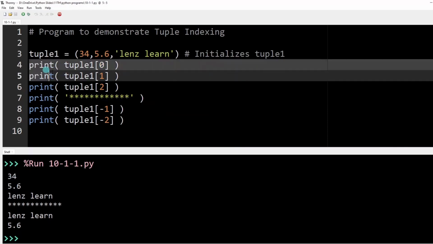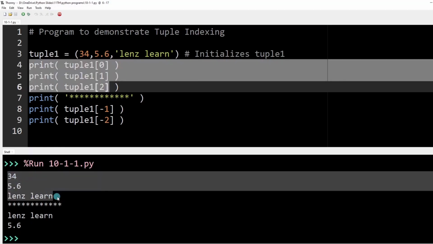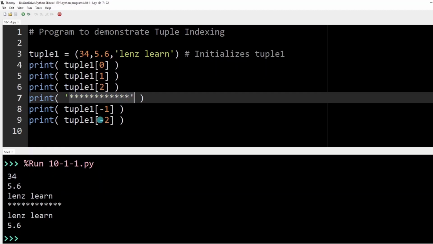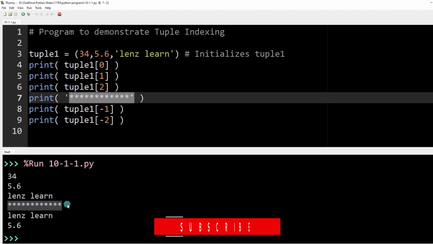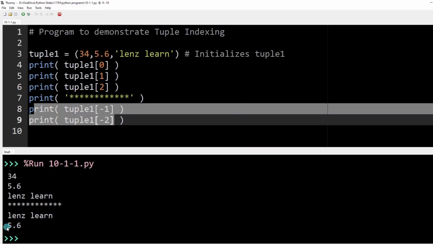The first three print statements are taking value based on positive indexes. You can see the result is coming here. And after that, I'm printing some stars just to separate the output. So that is printed over here. The last two print statements print value based on negative indexes. You can see it is working on the same tuple and the same result is coming out. So now let us continue.